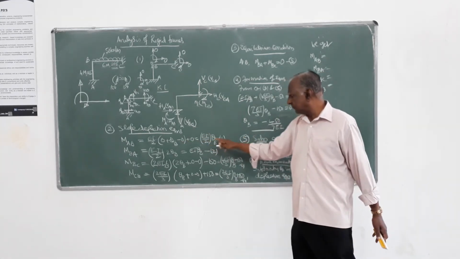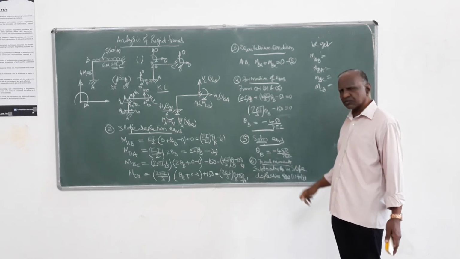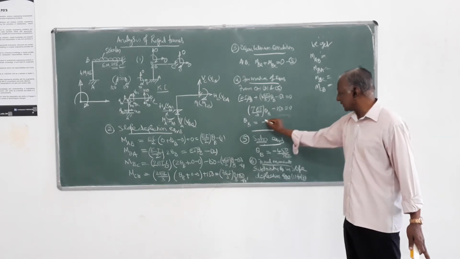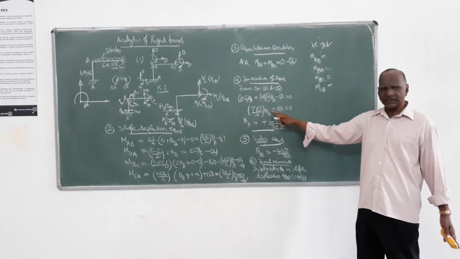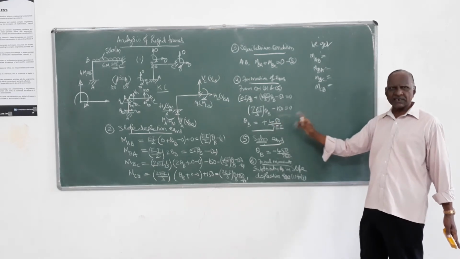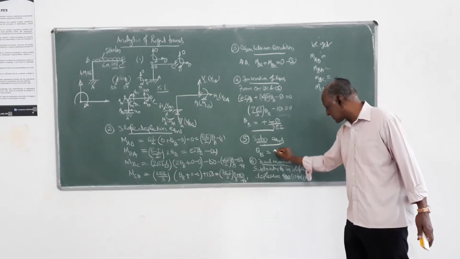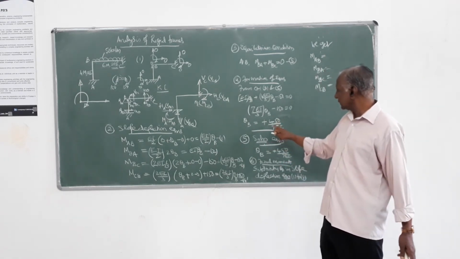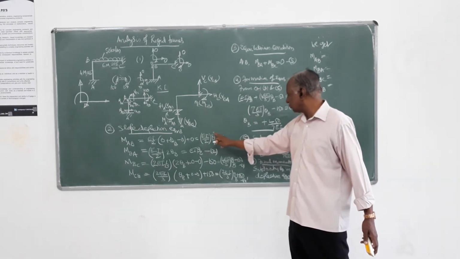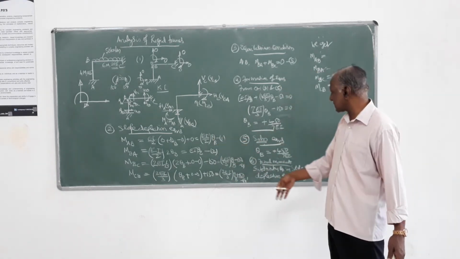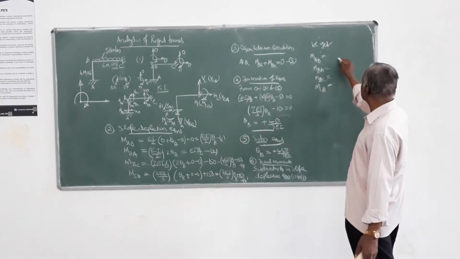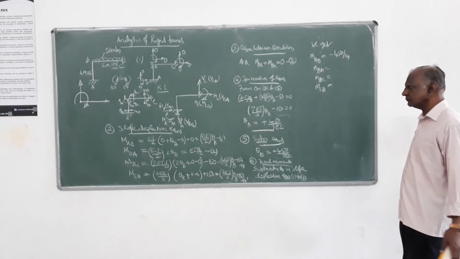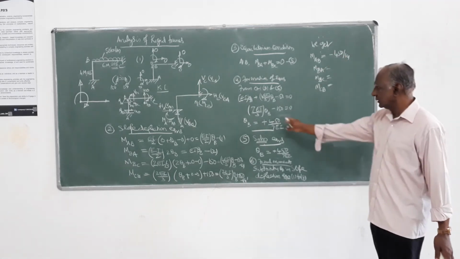MAB is EI by 2 into theta B. Theta B is minus 450 by 7EI. Minus 450, correct? Or minus or plus? I think it is plus, 7EI by 3 theta B plus, minus 150. If you transfer that side, it becomes plus. So this is plus. Now MAB, theta B is this. That is 450 by 7, that cancels. You have 450 by 14, minus. Correct? 32.14, whatever it is.